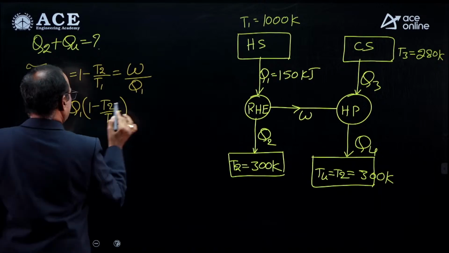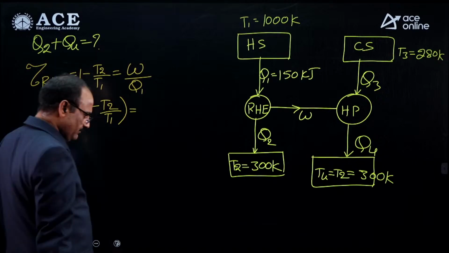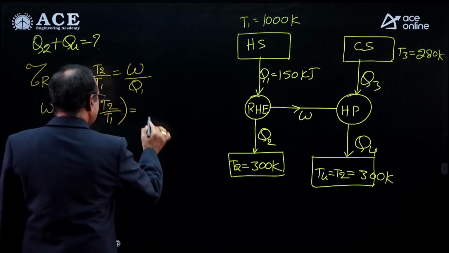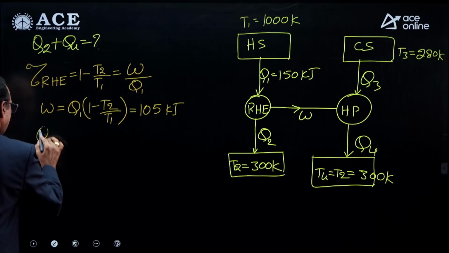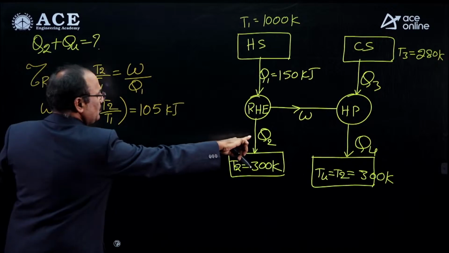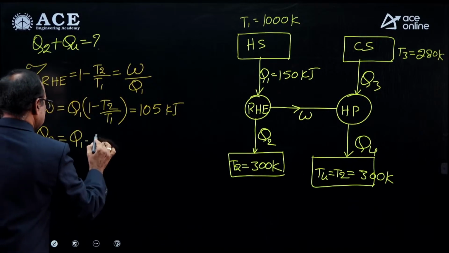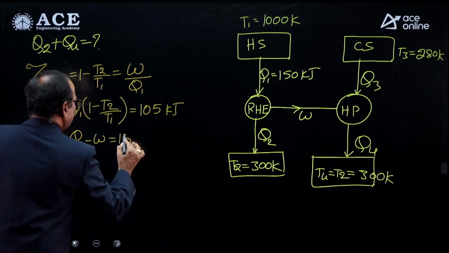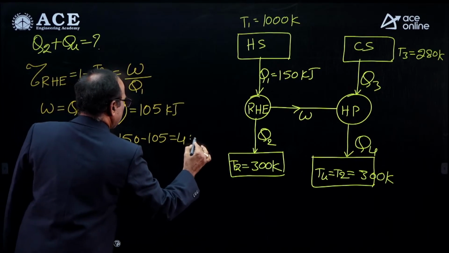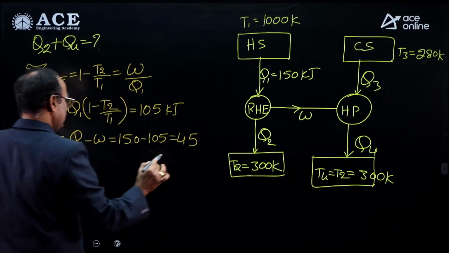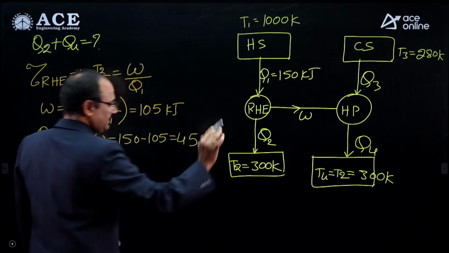Simplifying all the values, the work output is 105 kilojoules. Then the heat rejected by the heat engine, Q2, equals Q1 minus W, 150 minus 105, which is 45 kilojoules.